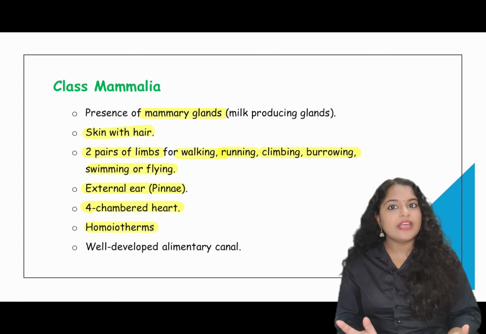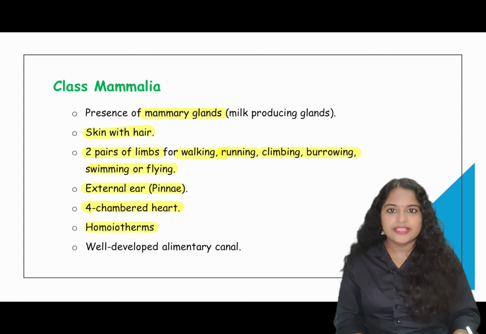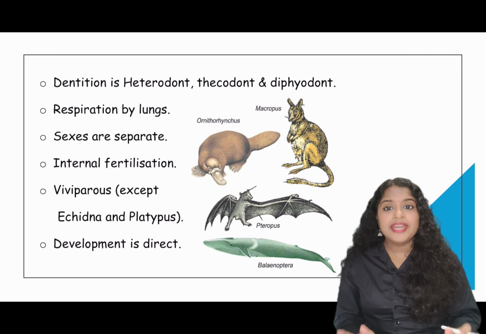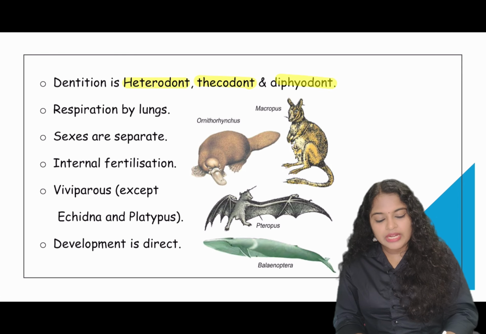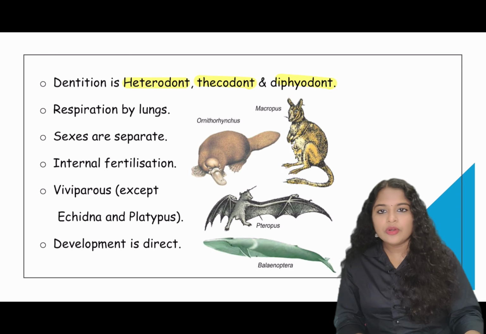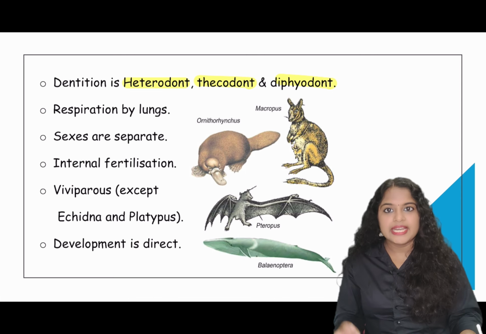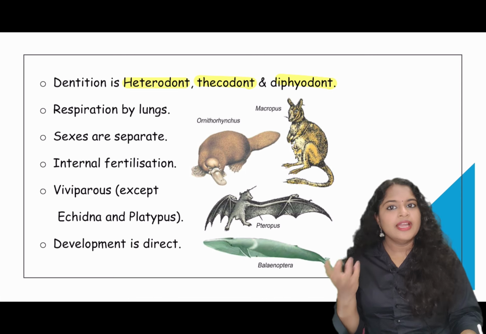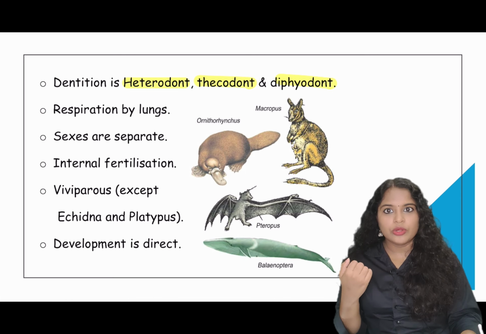They are homeotherms, warm-blooded animals. They can regulate their body temperature. A well-developed alimentary canal is present. Their dentition is heterodont, thecodont and diphyodont. What is heterodont? Different types of teeth are present, like incisors, canines, premolars and molars. So different types of teeth are present, that is heterodont.